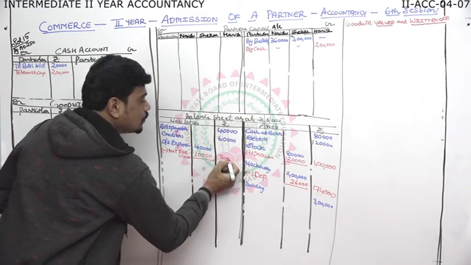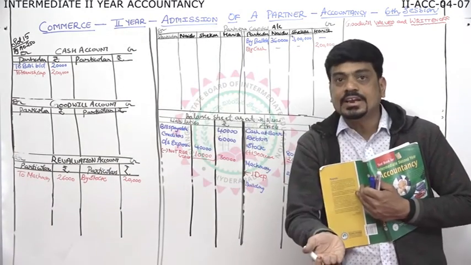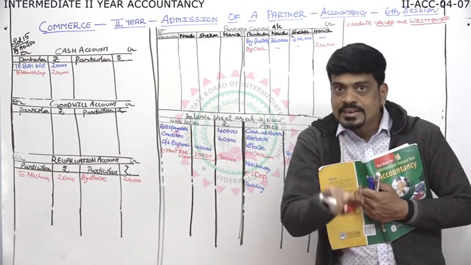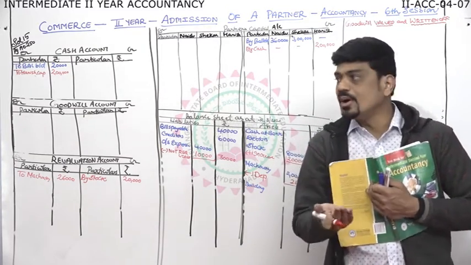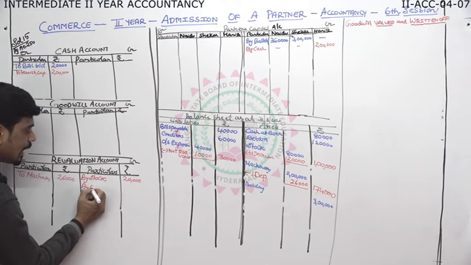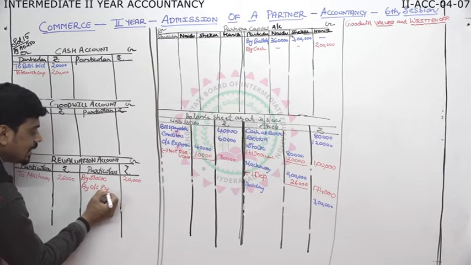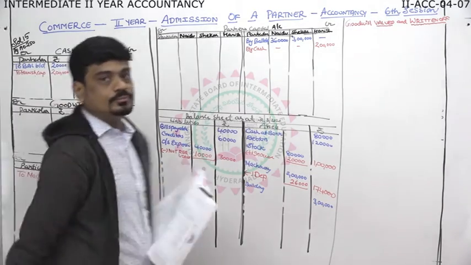So 30,000. What happened to liability? Liability is decreasing. Decrease in liability is an income. It's a sort of income for us. So we'll credit to revaluation by outstanding expense. How much? 10,000.